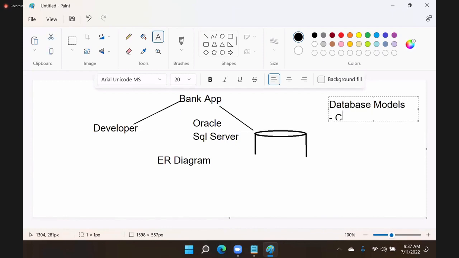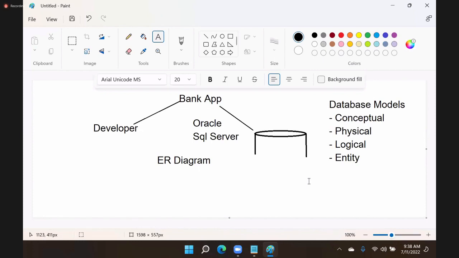We have conceptual model. We have physical model. We have logical model. And we have entity model. These are the four important database models.